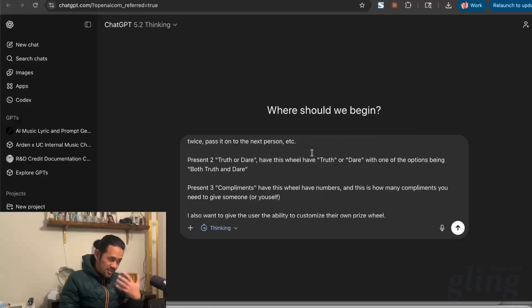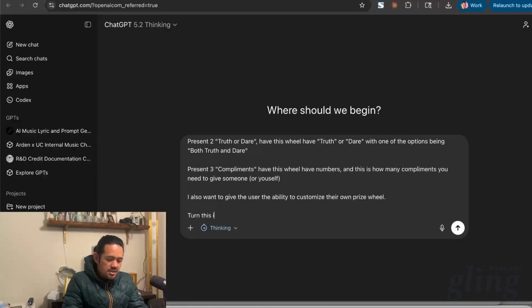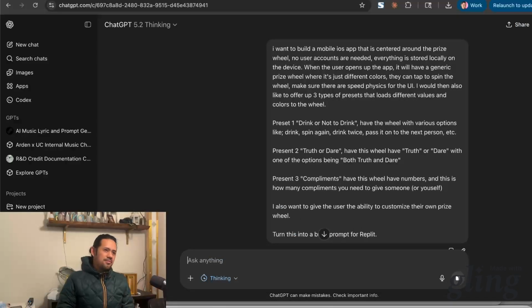I'm thinking through this, and it's a little more complicated. So I'm just going to say, turn this into a build prompt for Replit. Again, there are people who have their hacks and prompts you should use and things like that. But I'm just going to try to use regular English and see how this goes.